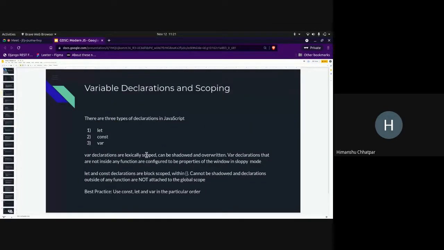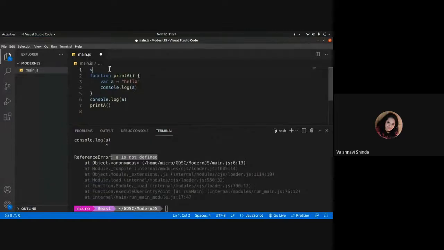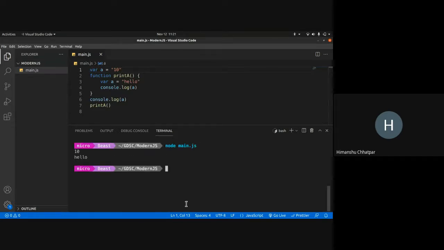Vars are lexically scoped. They can be shadowed and overwritten. What that means is I can have two variables of the same name. Suppose I have another var a equals 10. I can do this; it can be shadowed. Over here, console.log a prints this 10 value, and this a refers to this one. So this is how it works. I can shadow it, and it can also be overwritten. So this a is 10, and I can set a equals hello. This is how I can overwrite it too.